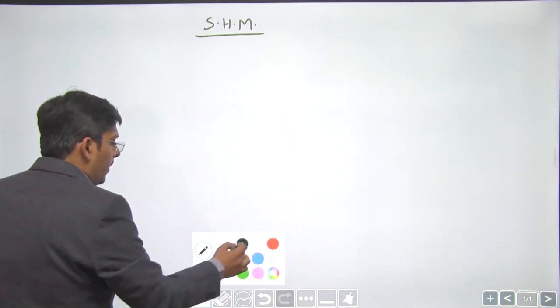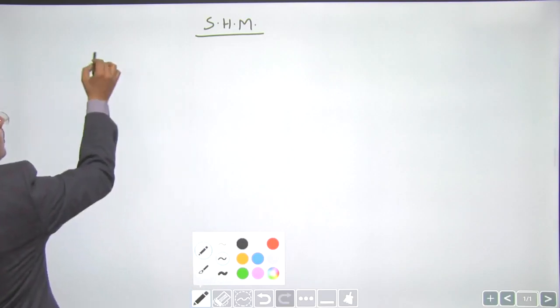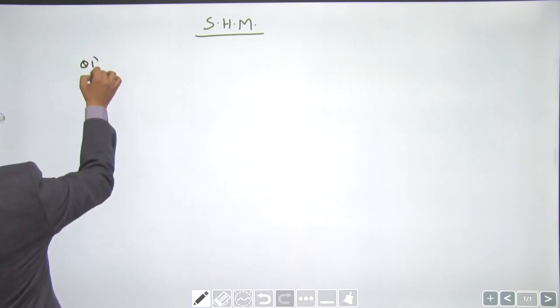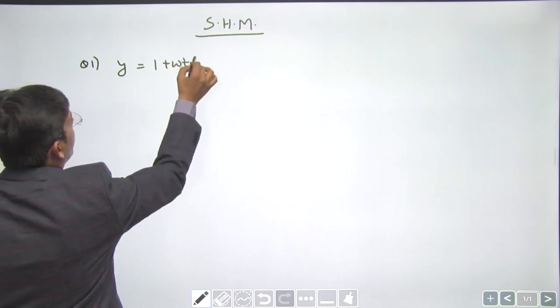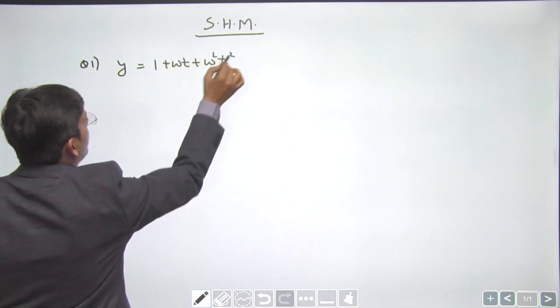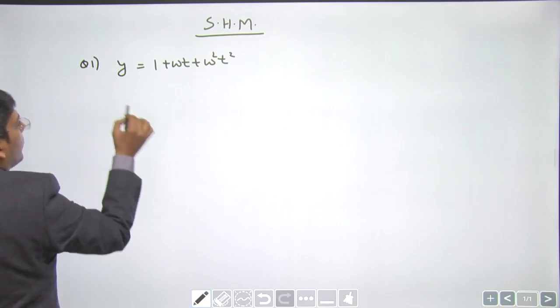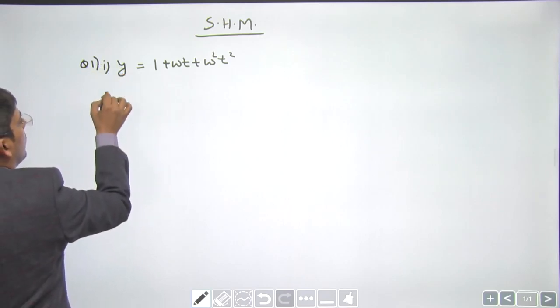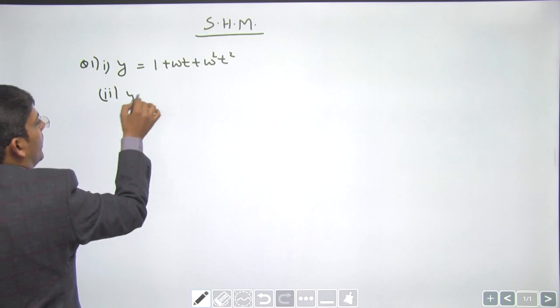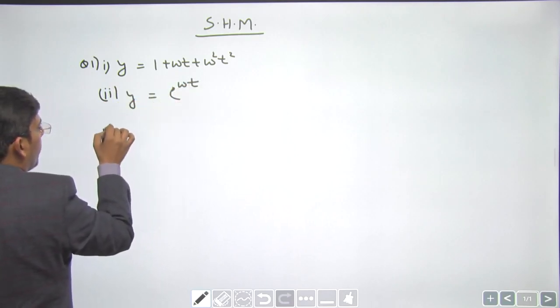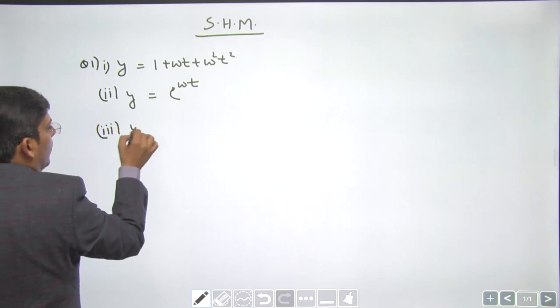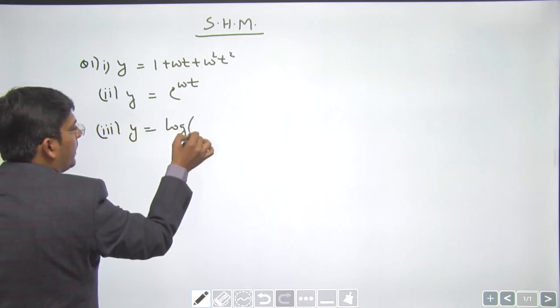Okay. Now let us do a simple problem. Suppose there are a few equations. y equals 1 plus omega t plus omega square t square, dear students. Okay, we have a few parts. y equals e to the power omega t again. y equals log of omega t, right?